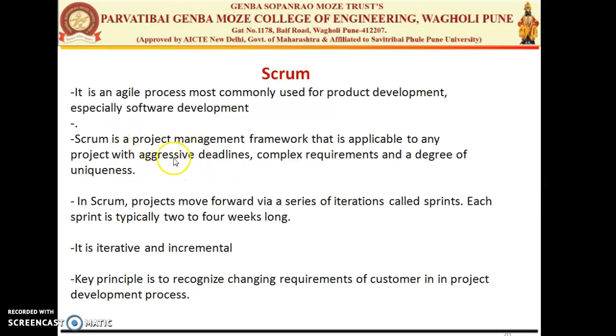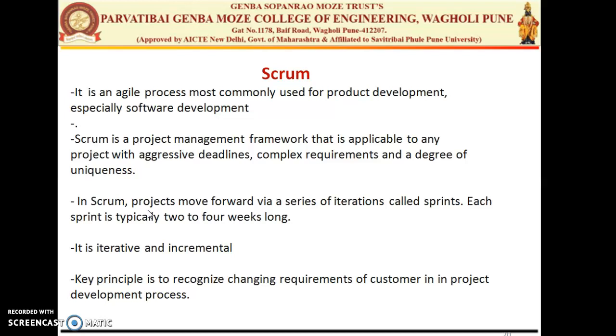Whenever there are complex requirements stated by the customer, or you require a degree of uniqueness, at that time you have to use Scrum as a project management framework. It is also called the methodology for the agile process. In Scrum, the project moves forward via a series of iterations.